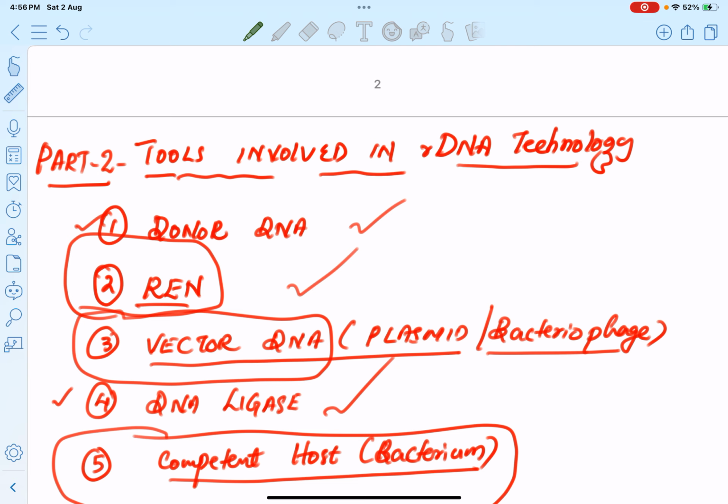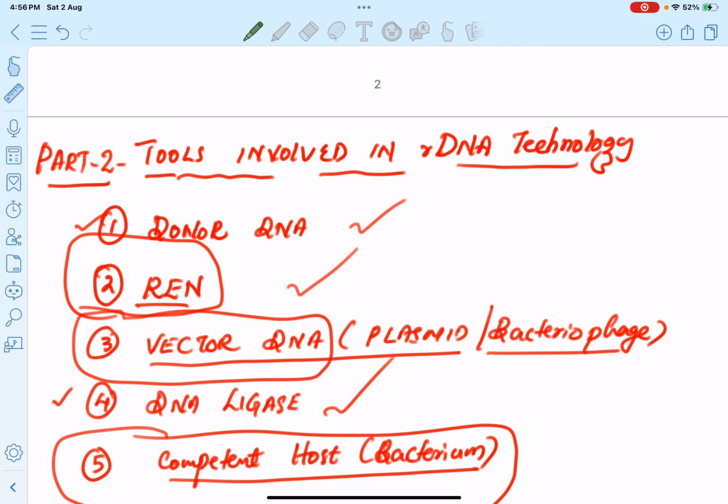So the another tool, restriction endonuclease, is used to make restrictions in the donor and vector DNA. Then these donor DNA fragments and vector DNA fragments are linked together with the help of the enzyme known as DNA ligase. Then we get a recombinant DNA.